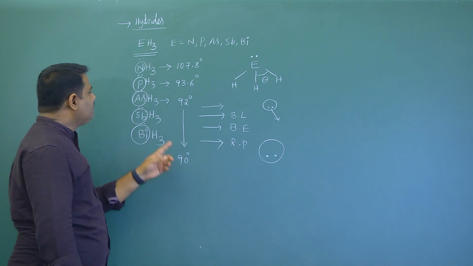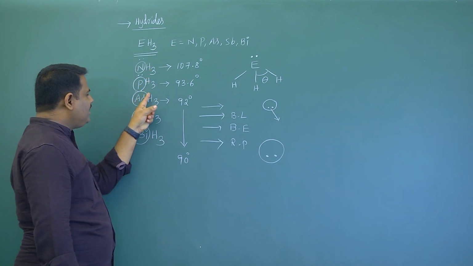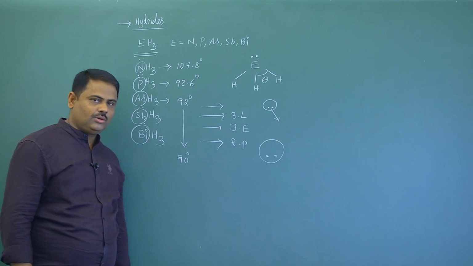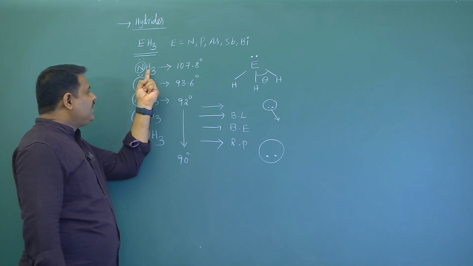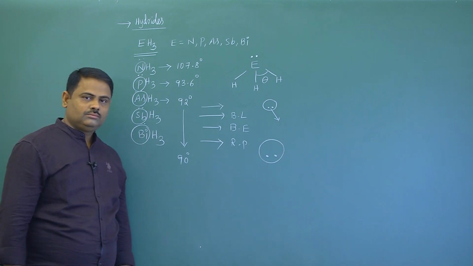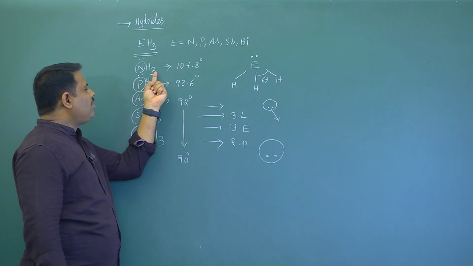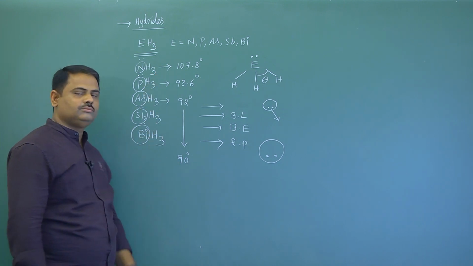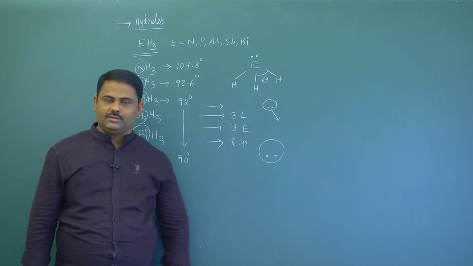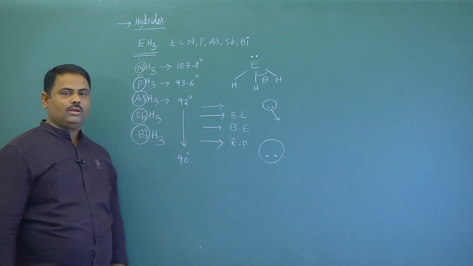That's why the ability to donate a lone pair decreases from top to bottom, so Lewis basic nature also decreases. As you move from ammonia to bismuthine, Lewis basic character decreases. The good Lewis base here is ammonia.